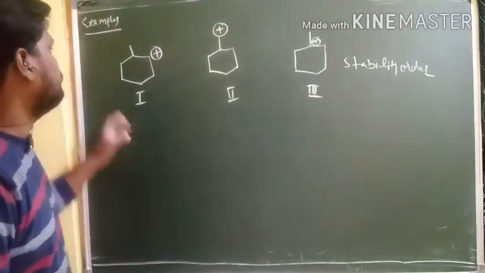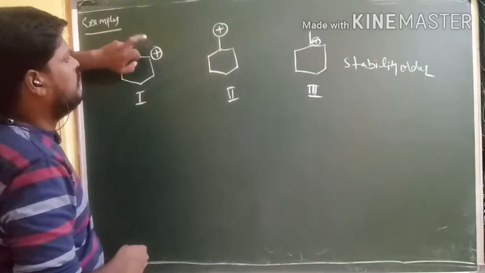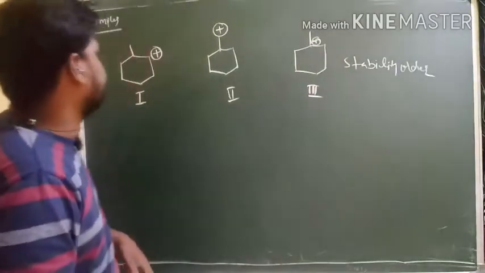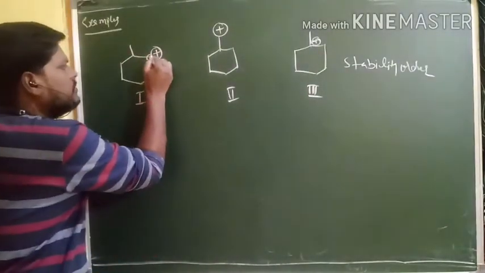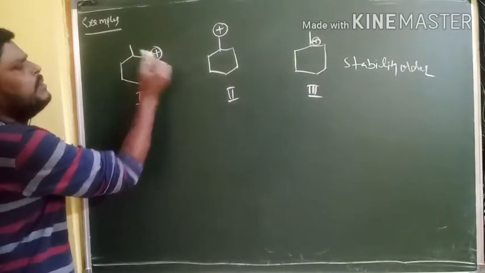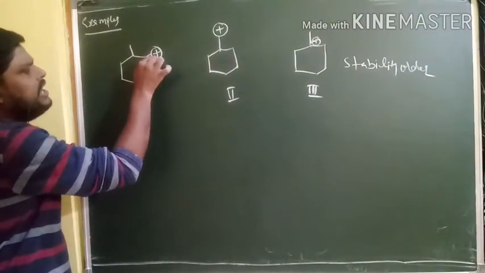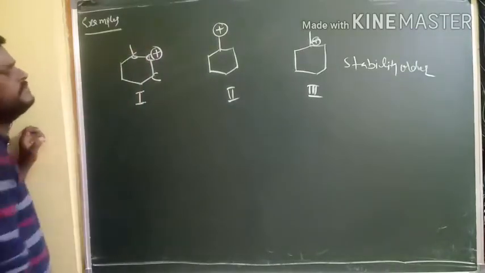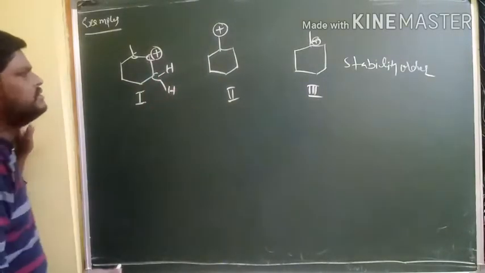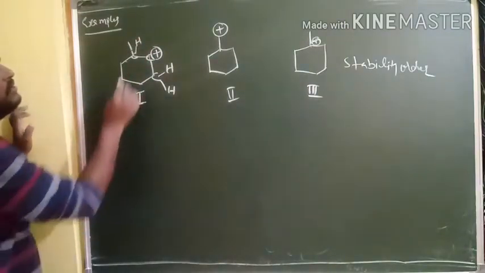Next example. We have three structures and all three are carbocations. Plus, plus, plus. That's why three are carbocations. You need to find the stability order for these. Here, in the first structure, this carbon has the positive charge. That's why this carbon acts as the carbocation. So this carbocation is connected with these two carbons. Right? So this carbon has only two hydrogens. 1, 2, 3. This carbon has one hydrogen only.